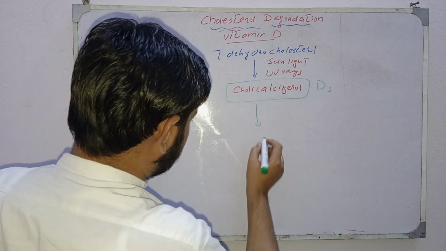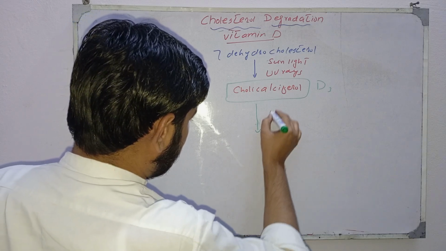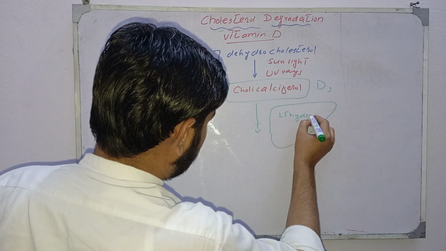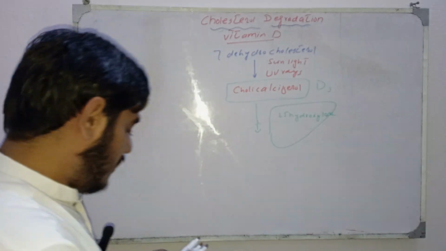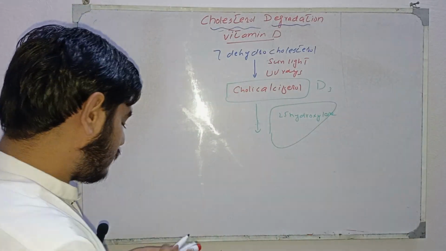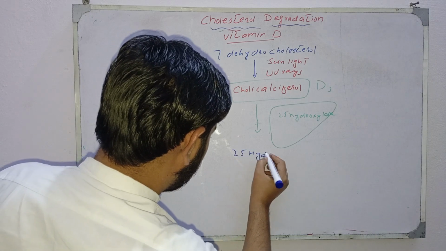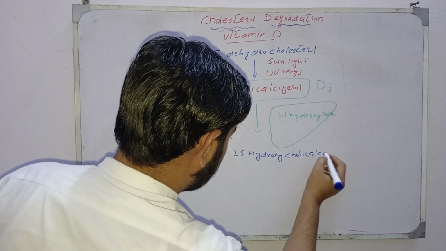In the next reaction, by action of 25 hydroxylase enzyme, which is present in liver, it converts into 25 hydroxycholecalciferol.